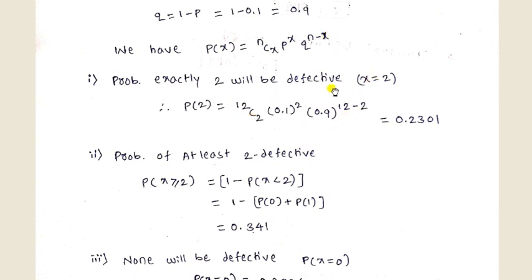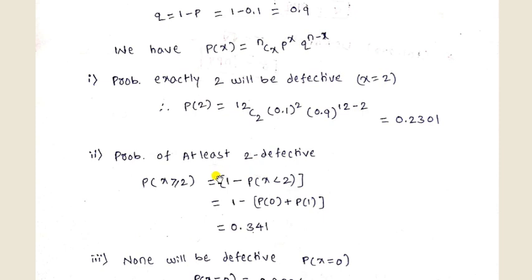Calculate these values by using the calculator and we'll get 0.2301.